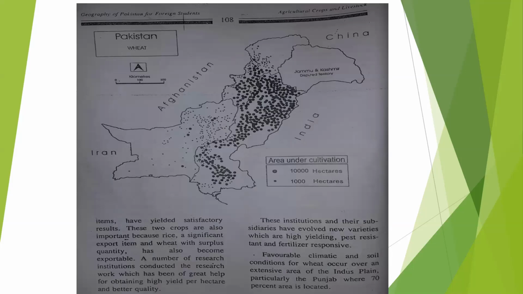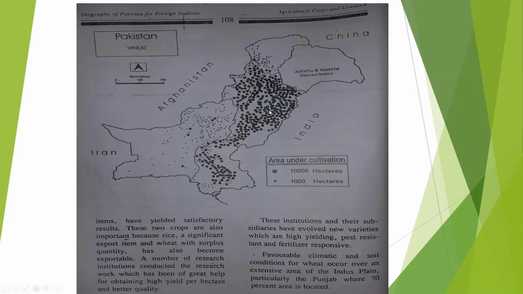We are also producing a number of these. These two crops are also important because rice is a significant export item, and wheat with surplus quantity has also become exportable. A number of research institutions are conducting research work, which has been of great help for obtaining high yield per hectare and better quality.